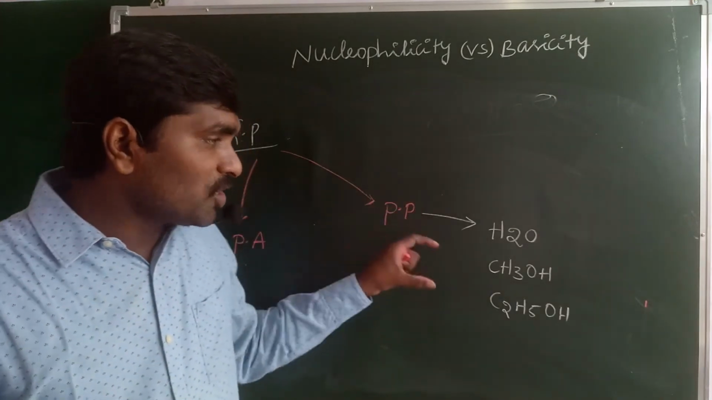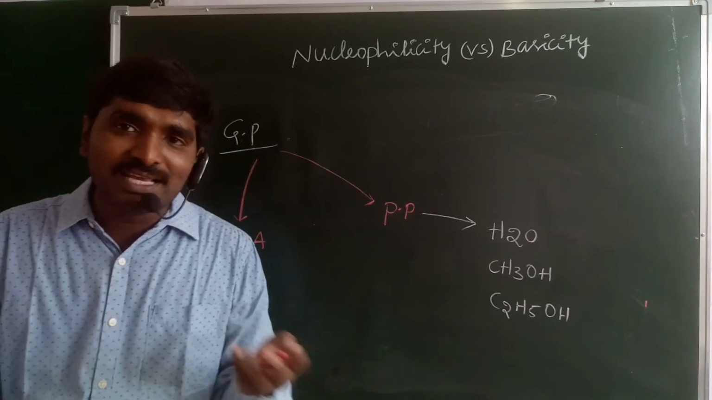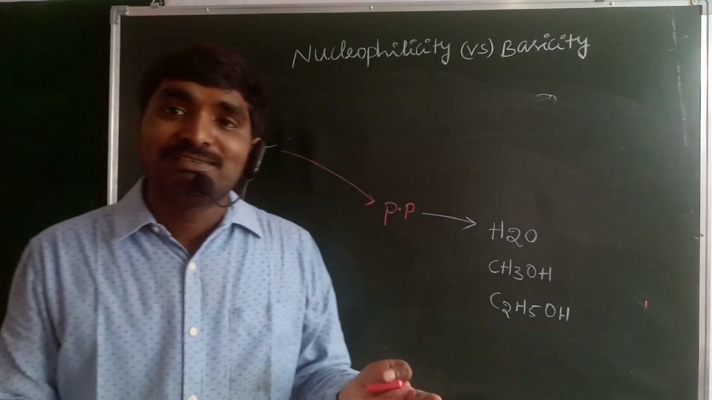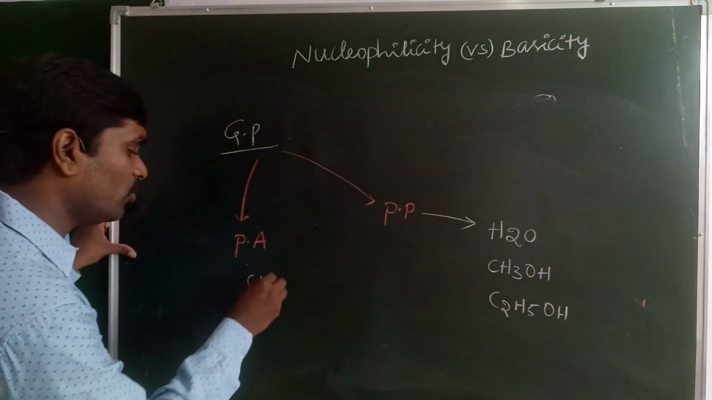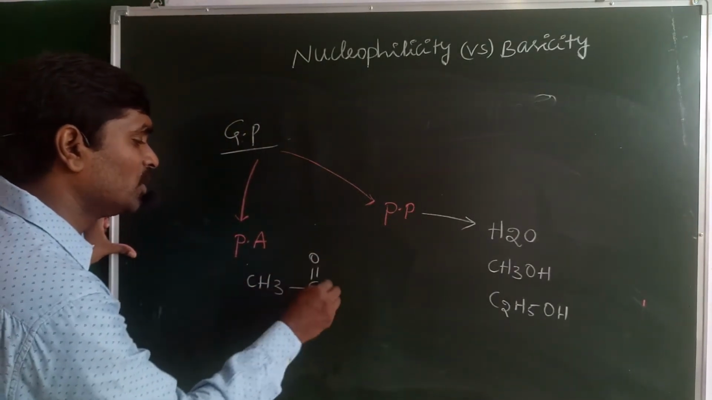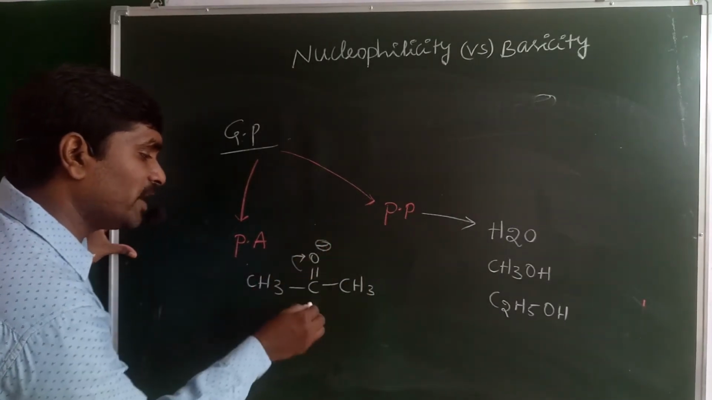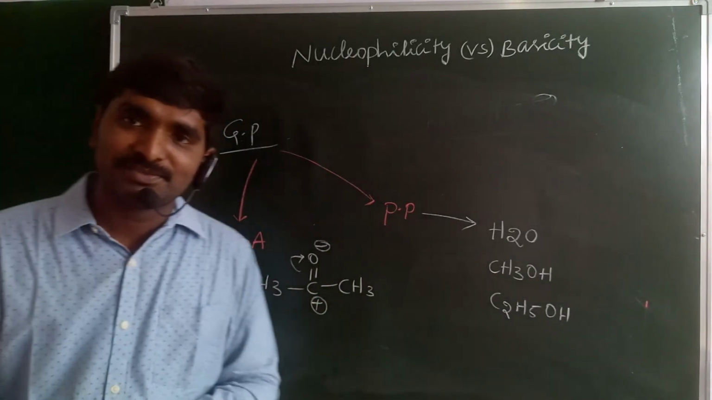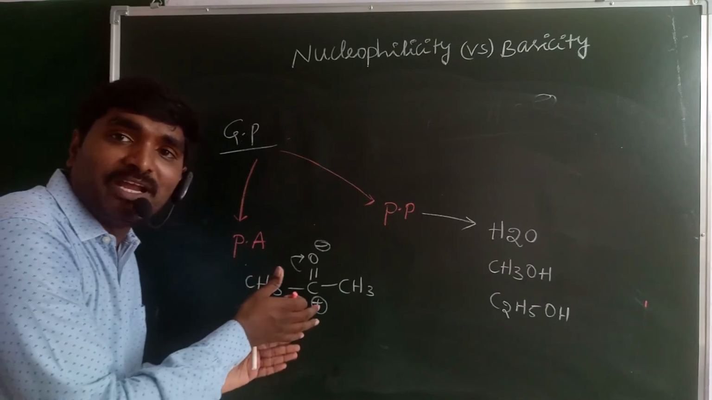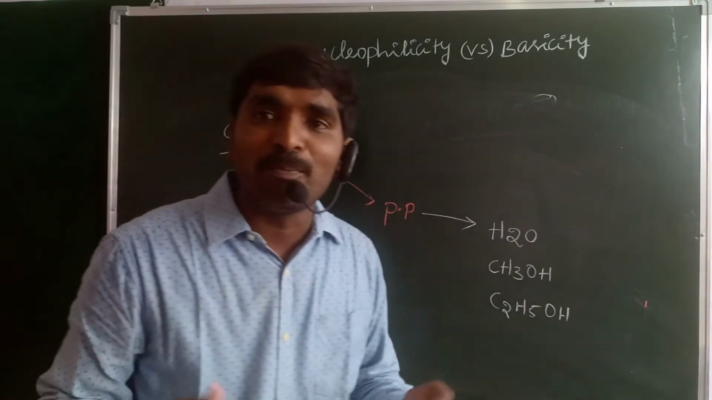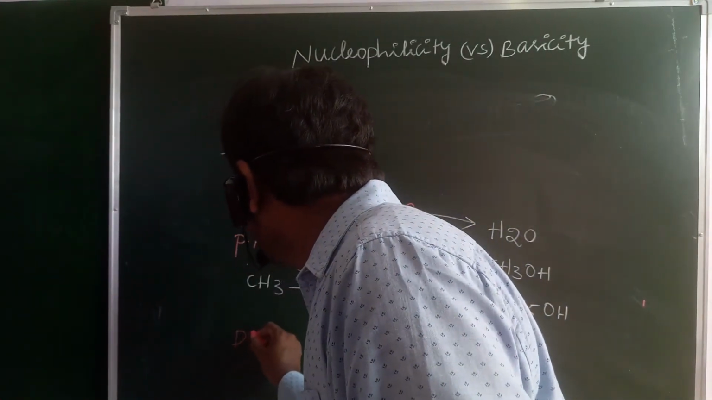So those are polar protic solvents. What are the polar aprotic solvents? On ionization, they do not release the H plus ion. For example, take the acetone molecule CH3, C double bond O, CH3. The double bond shifts towards oxygen, so oxygen acquires the negative charge and carbon acquires the positive charge. On ionization it does not release the H plus ion, which is a polar aprotic solvent. And the next one is DMF,